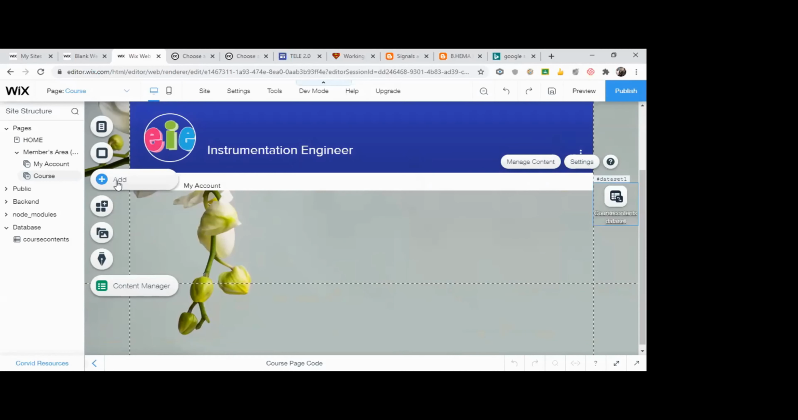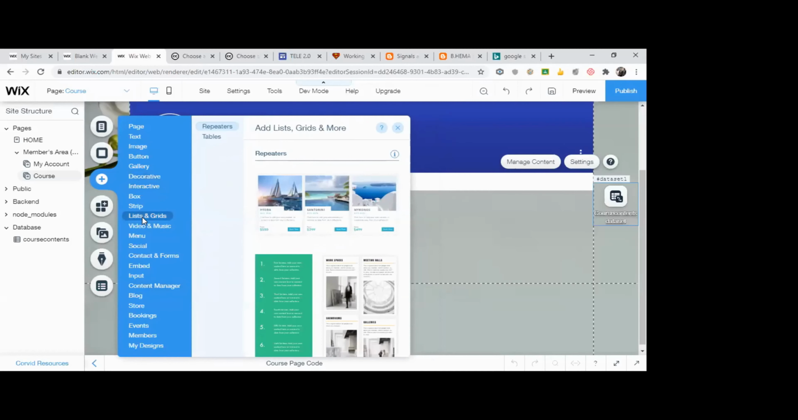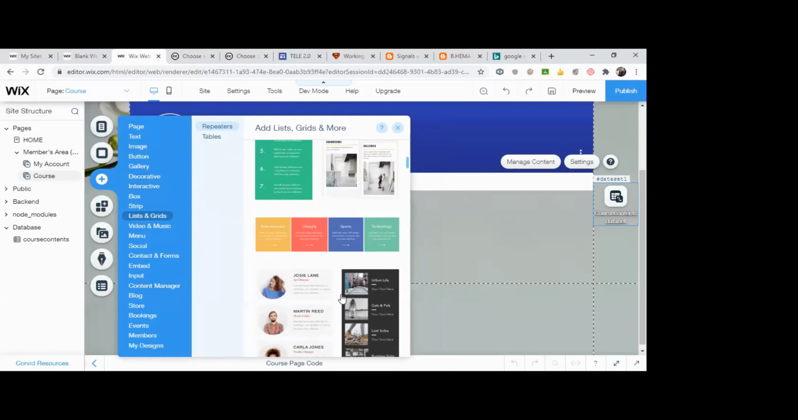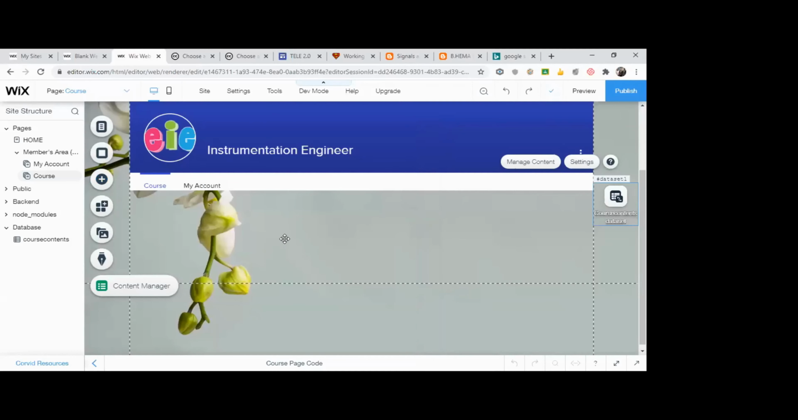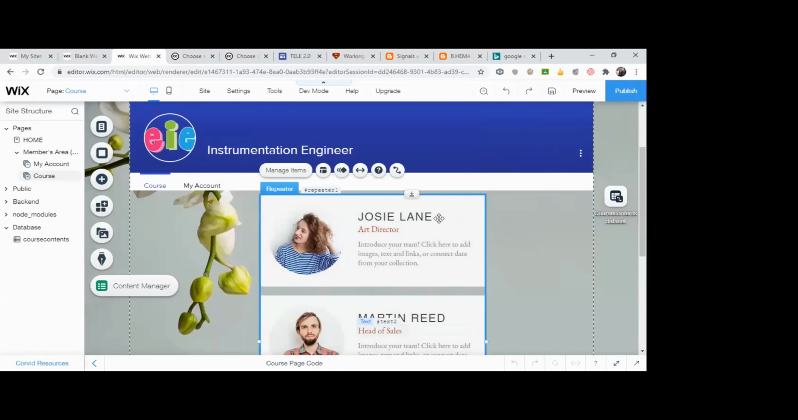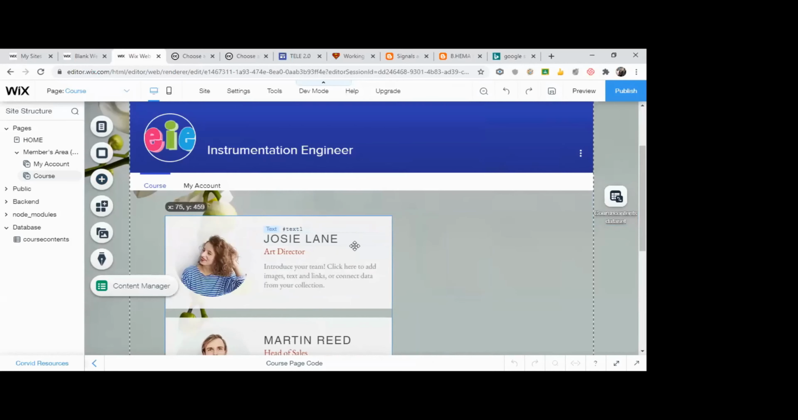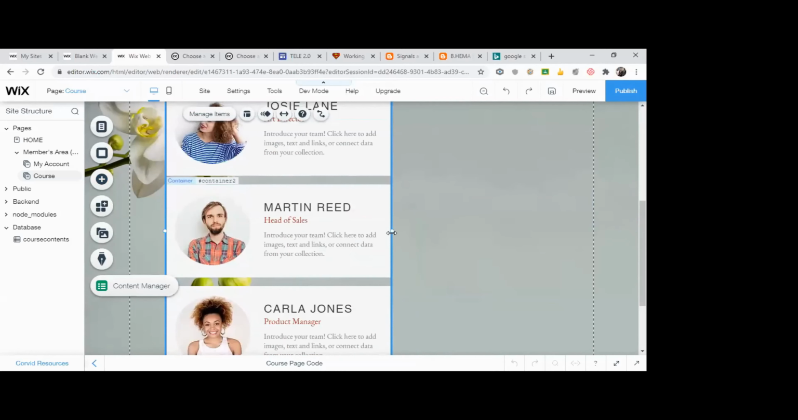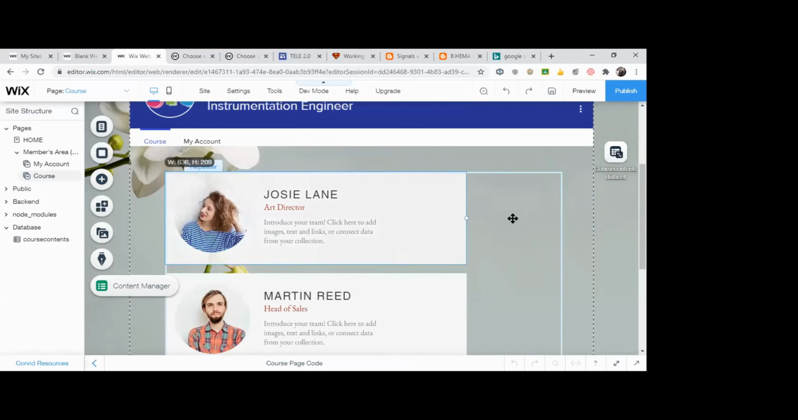For that, under add, I will choose list and grids. So I'll choose this particular list. I'll just drag it and keep it down, move it to the left, and expand it. See this part, I'll expand it.